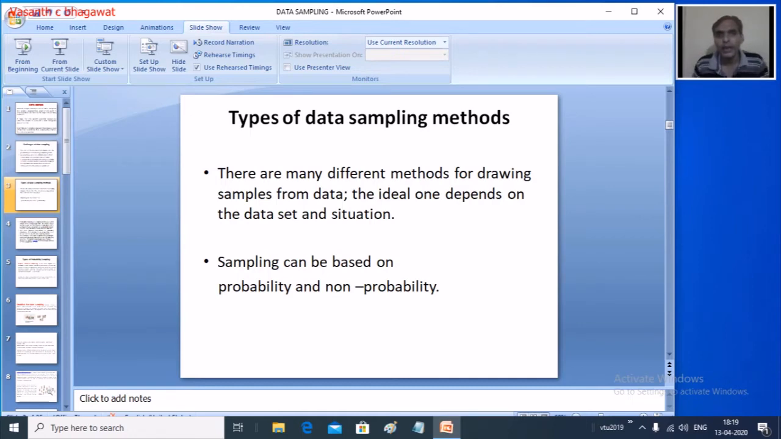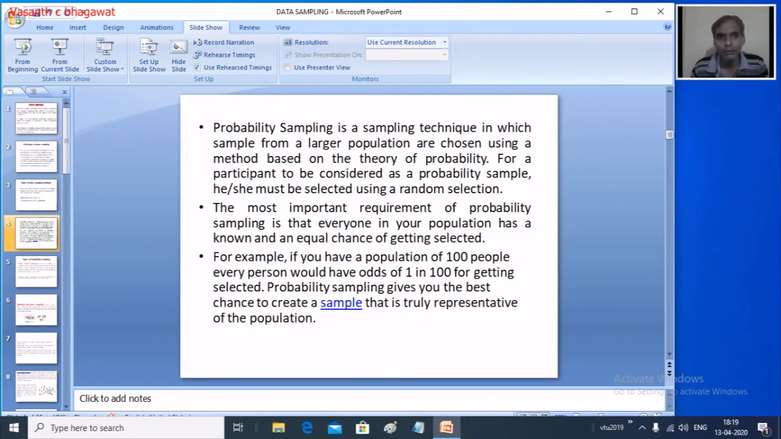Now let us look at the types of data sampling methods. When we try to sample this data, what different types do we have, and in which ways can an analyst sample it? Broadly, sampling methods can be classified into two types. One is by using the concept of probability, the other is by the non-probability method. First we will understand what we mean by probability sampling. All of you know the definition of probability.